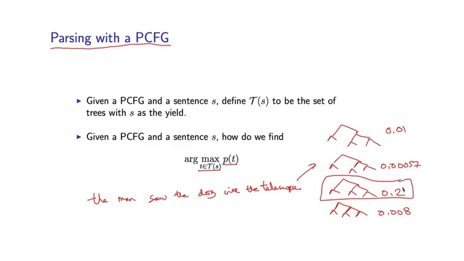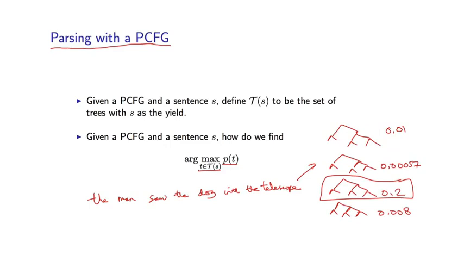There is a very clear problem with this method, which is the following. The number of possible parse trees for a sentence can be extremely large, and it's actually very easy to come up with grammars where the number of possible parse trees for the sentence grows exponentially quickly with respect to the length of the sentence. So brute force search really becomes infeasible for these kinds of grammars. There are simply too many parse trees to search through.